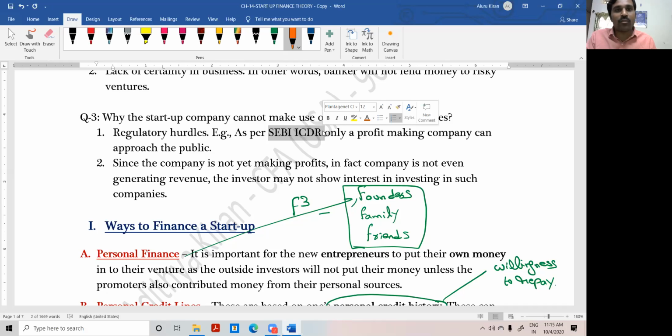In private equity or venture capital, you can make use of multiple subjects: taxation knowledge, accounting knowledge, legal knowledge, financial knowledge. Basically four pillars. First, financial knowledge, because you have to evaluate whether the project is feasible or not. Then you have to use legal knowledge, what are the legal hurdles involved, and the taxation aspect, how much taxation is involved and what net profit can accrue to us. And accounting: how we have to present the past financial statements to bring transparency to the investor.